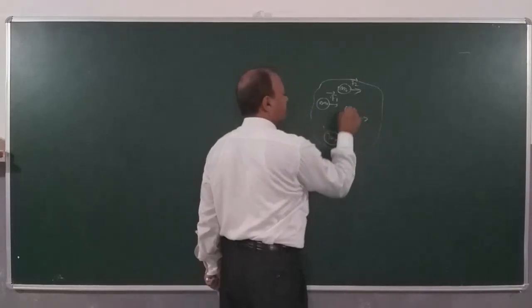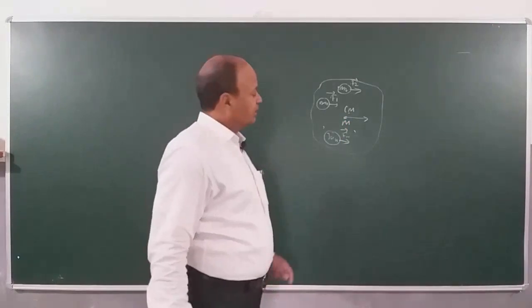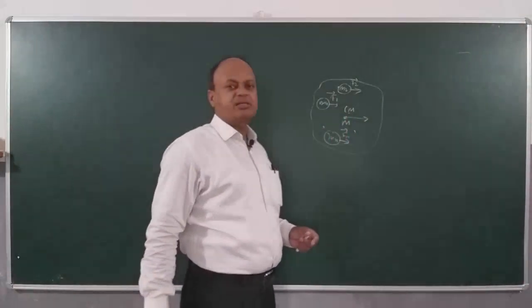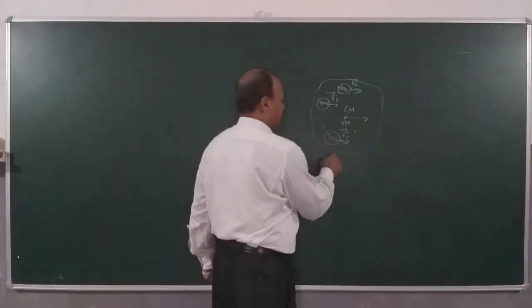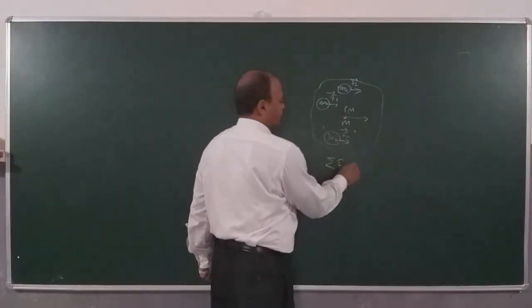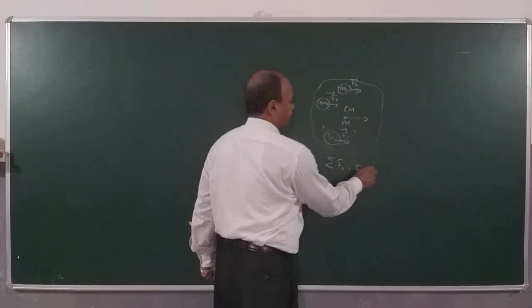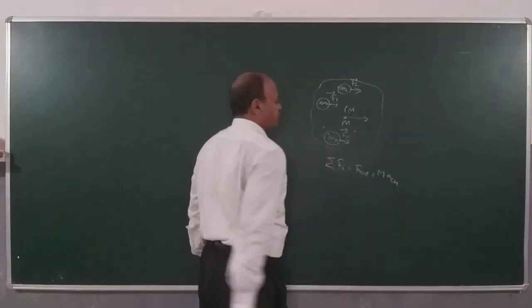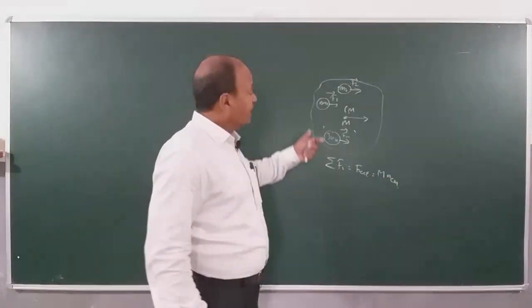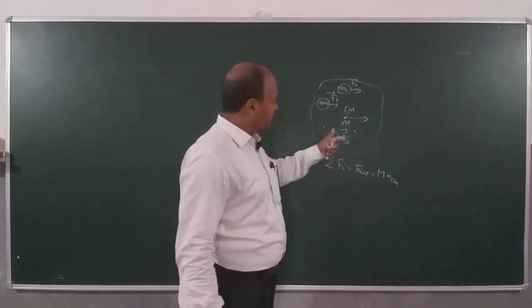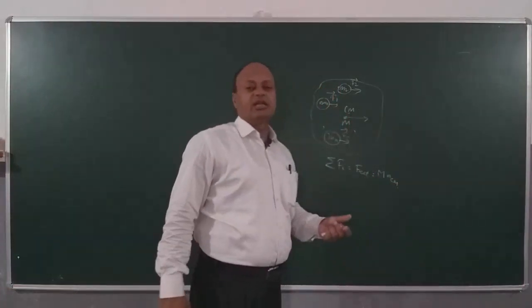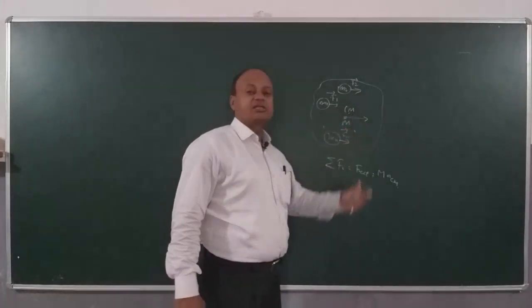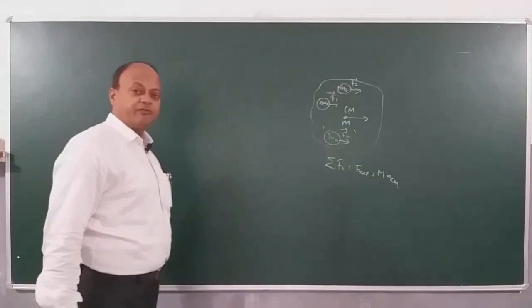At the center of mass, and we will use a single equation for the total mass. I will say sigma Fi is equal to external force is equal to total mass into acceleration of center of mass. So this is a very useful tool for us. Instead of studying forces on individual particles, we can just study a single force acting on the mass concentrated at the center of mass. Clear?